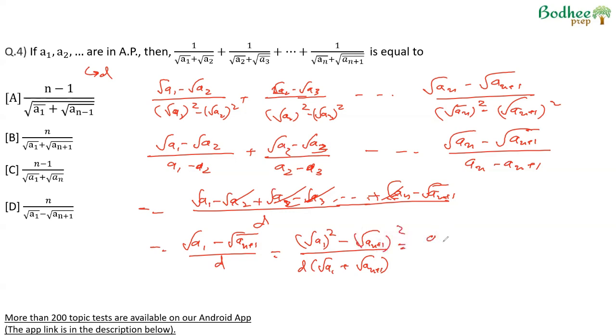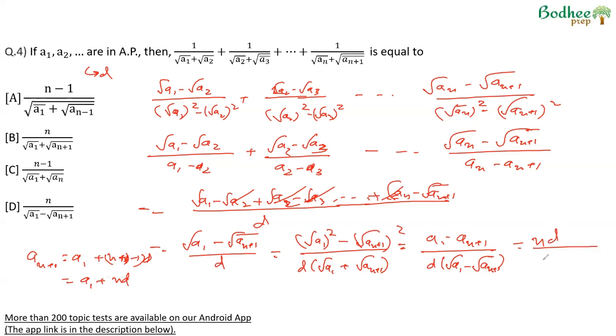And therefore this will be nothing but a1 minus an plus 1 upon d into root of a1 plus root of an plus 1. Now the difference between a1 and an plus 1 will be n times d, because an plus 1 is nothing but a1, if a1 is the first term, plus n plus 1 minus 1, that is a1 plus nd. So the difference between these two, an plus 1 and a1, will be nd. So nd upon d into root of a1 plus root of an plus 1. d and d cancel, and therefore the answer that we get is option B, n upon root of a1 plus root of an plus 1.